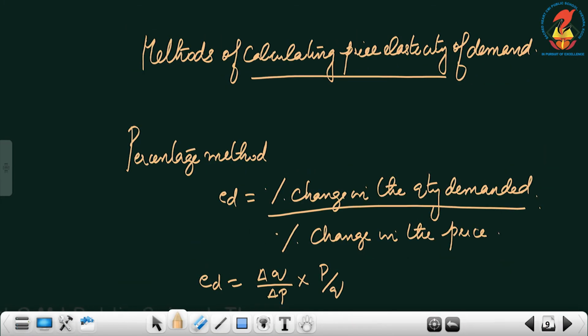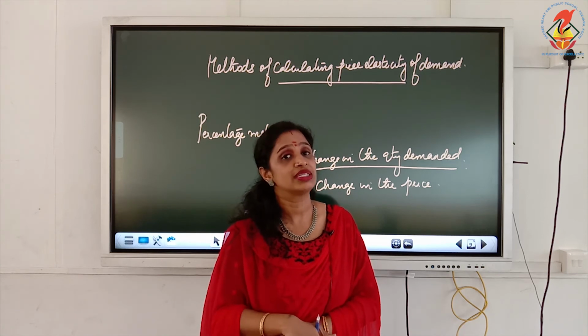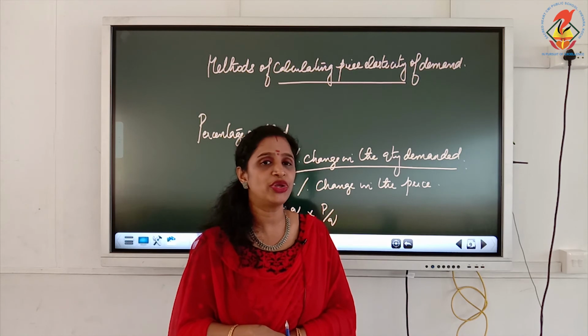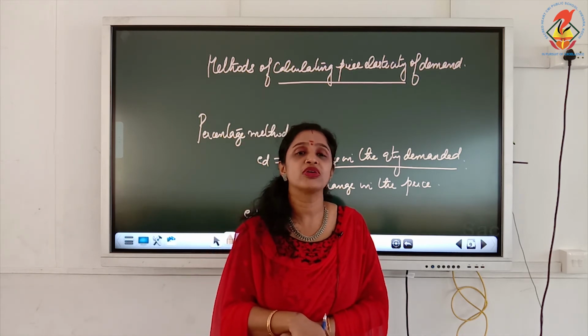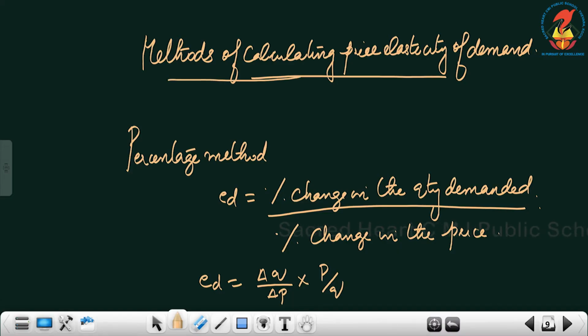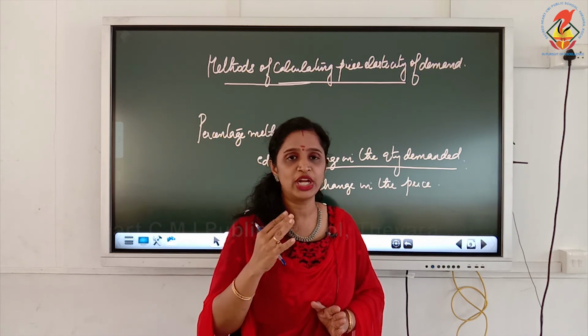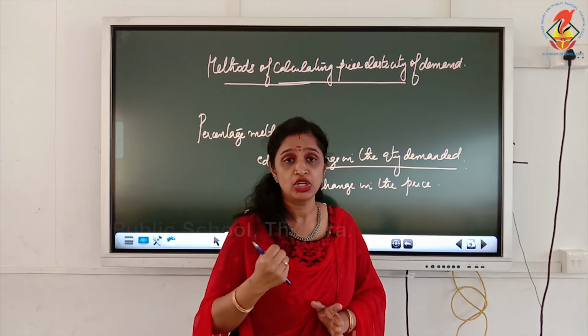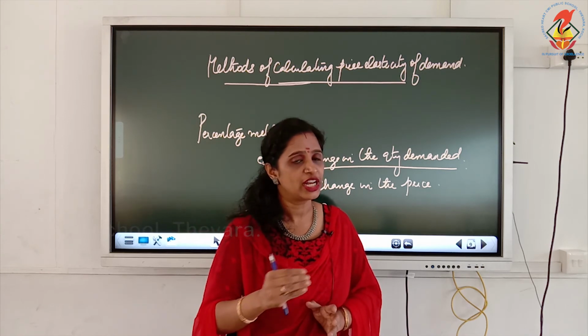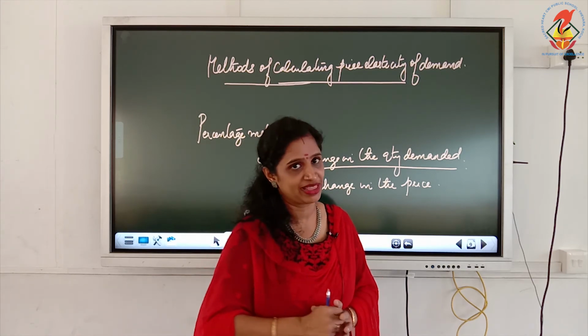Now we will move on to the methods of calculating price elasticity of demand. We learned about the types of elasticity of demand, then we learned about the degrees of price elasticity of demand. I told you among the 3 elasticities of demand, we will be concentrating only on price elasticity of demand. Now let us see what are the methods of calculating the price elasticity of demand. 3 methods are used to calculate, but you have to learn only 2 methods. The 3 methods are percentage method, total expenditure method and point method. Total expenditure method is not there in your syllabus. You have to learn only percentage method and point method.